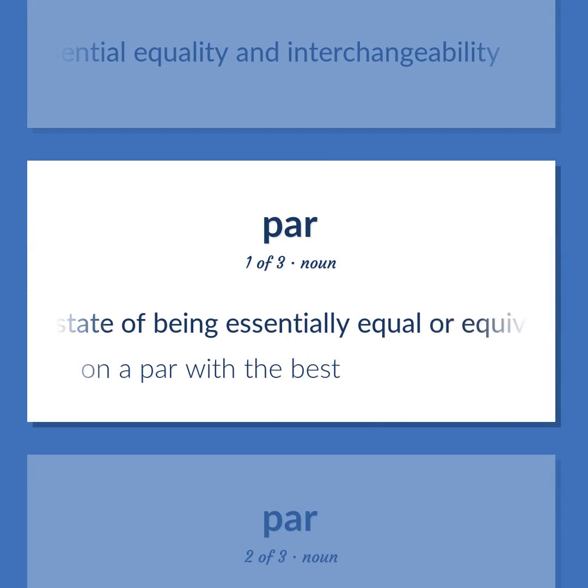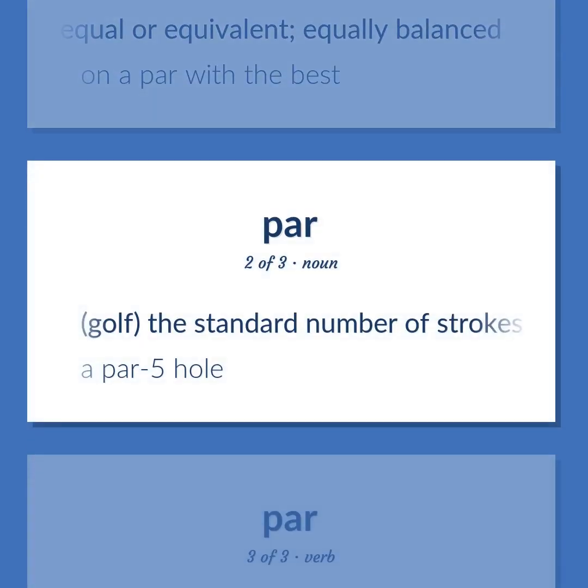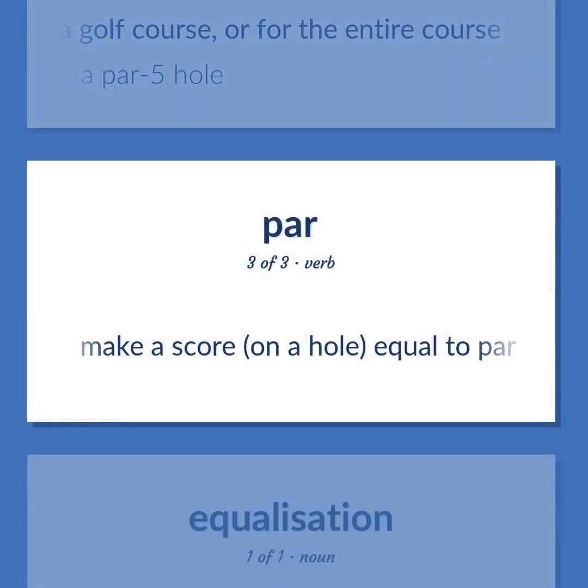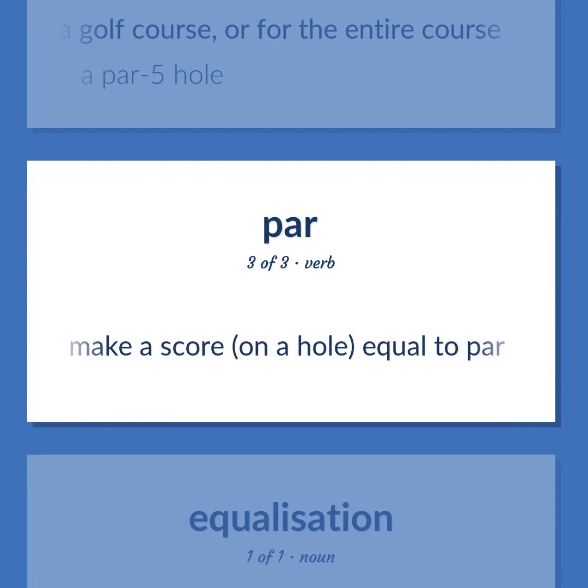A state of being essentially equal or equivalent, equally balanced. On a par with the best. Golf. The standard number of strokes set for each hole on a golf course, or for the entire course. A par 5 hole. Make a score, on a hole, equal to par.